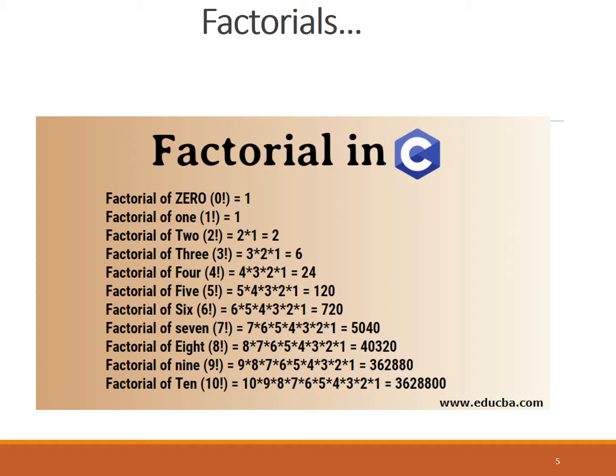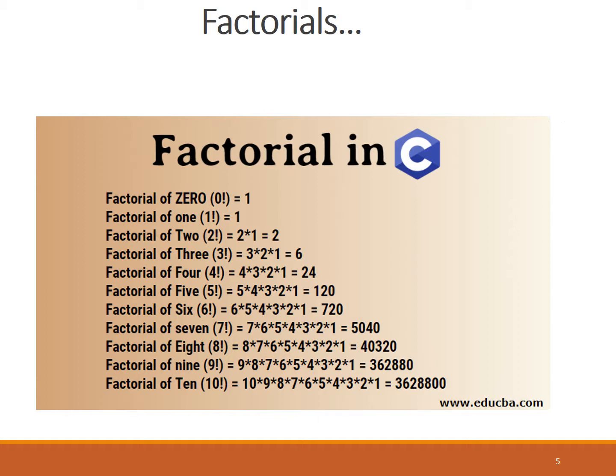Okay, all these theories come to a definition called factorial, which is a very important thing in mathematics, basically in combinations and permutations, and is used widely in computer analysis and calculations. So factorial of 0 we define as 1. Factorial 1 means 1 multiplied by factorial 0, the adjacent lower number. Factorial 2 is 2 multiplied by 1. Factorial 3 is 3, 2, 1, etc. Similarly, we can go to factorial 9: 9, 8, 7, 6, 5, 4, 3, 2, 1.